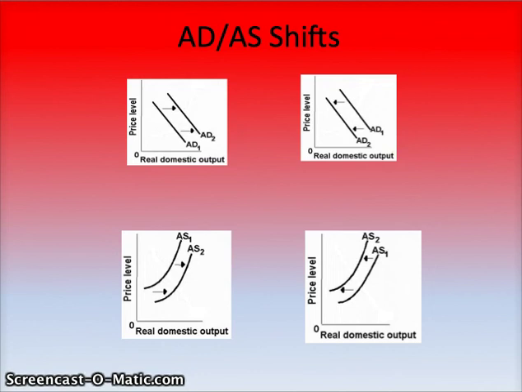Aggregate demand and aggregate supply shifts. The top two graphs show the aggregate demand curves. The curve shows the relationship between the average price for all goods and services and the output/GDP of all the goods and services. Any increase or decrease in the consumer goods and services, government goods and services, business purchases, or net exports will cause the graph to shift either for good or bad. The bottom two graphs show the aggregate supply curves. The curve shows the relationship between overall price and willingness of amount to sell. Any change in the curve is due to technology, resource, or capital.